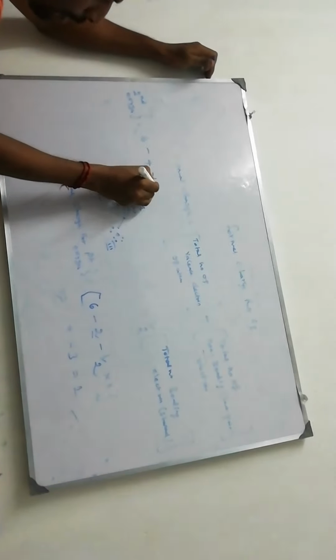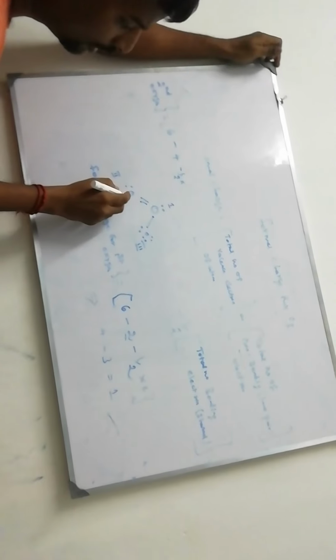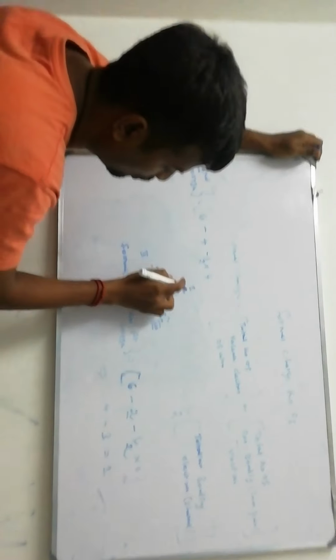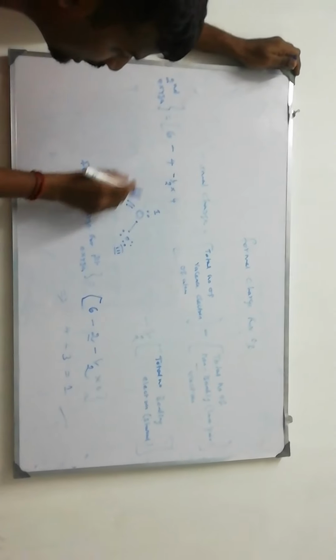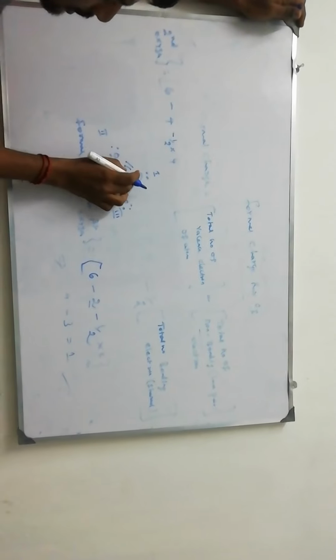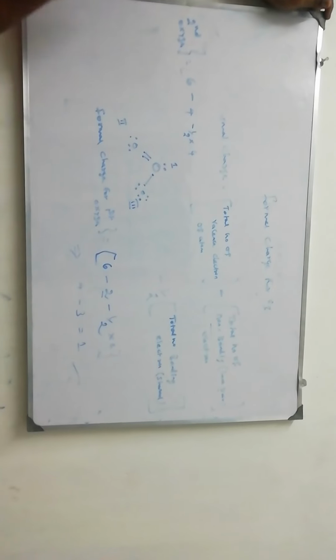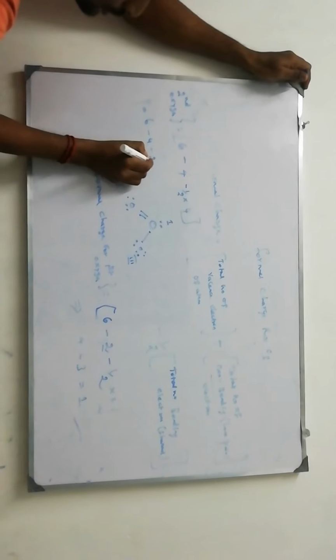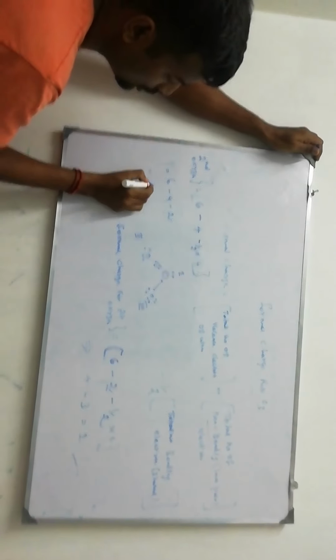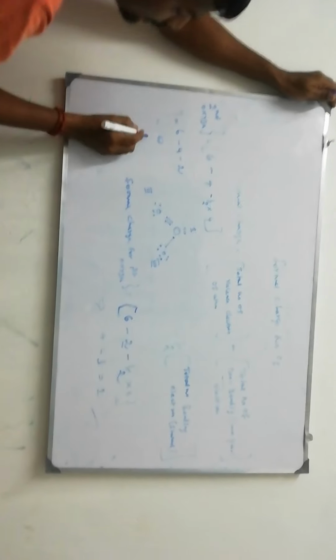Minus half into how many bonded electrons? 4, because this oxygen is linked with only one oxygen: 1, 2, 3, 4. The first oxygen was linked with two oxygens, therefore 6 electrons. So you can write 6 minus 4 minus 2, right? Therefore the formal charge for the second oxygen is 0.